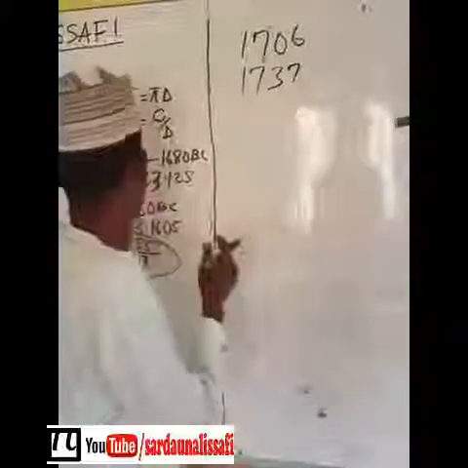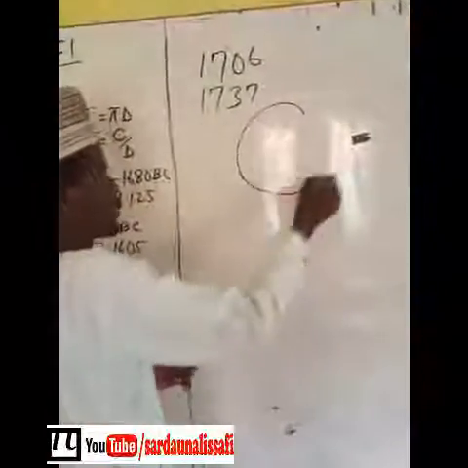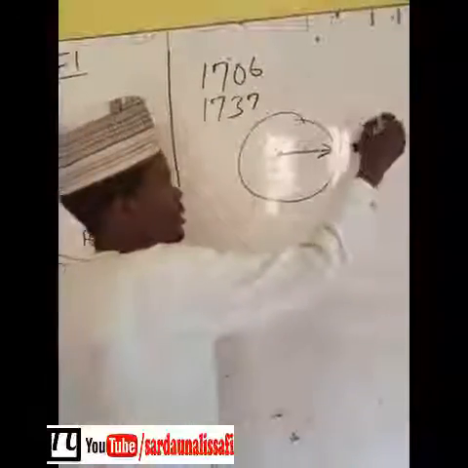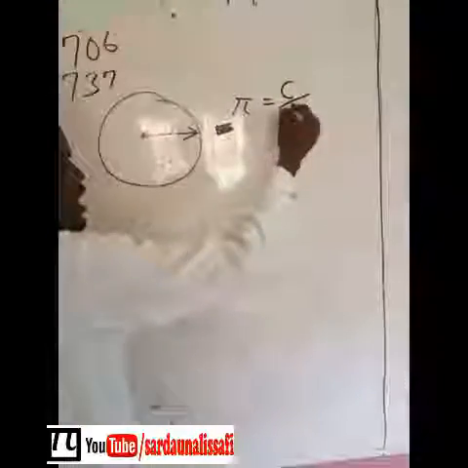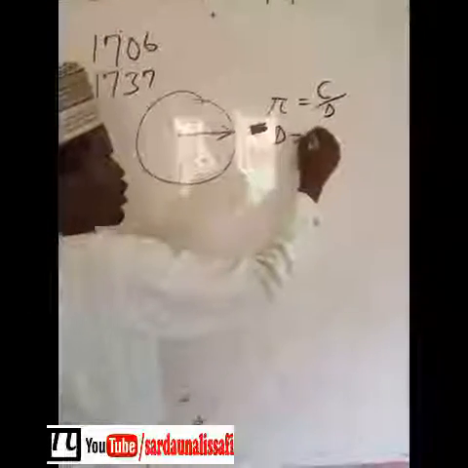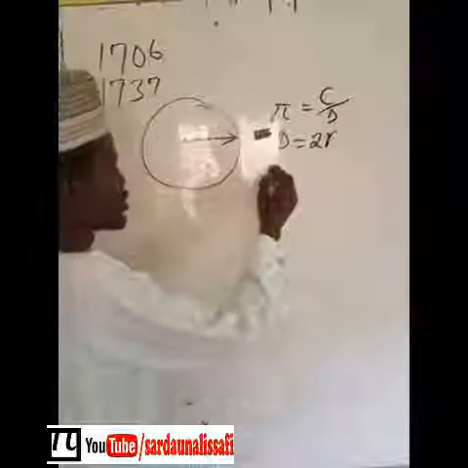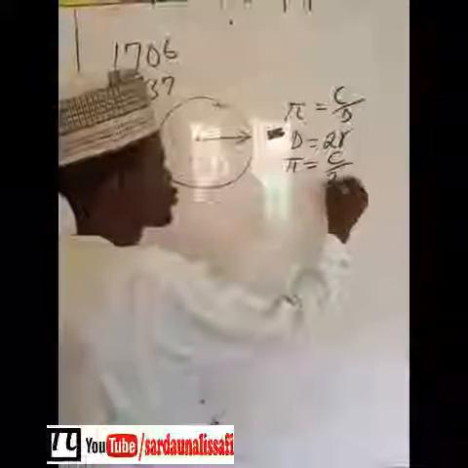So what are we saying with all this? When you have a circle like this with a radius, pi is going to be the ratio of the circumference over the diameter, and the diameter is equal to 2r. So pi is equal to circumference over 2r.